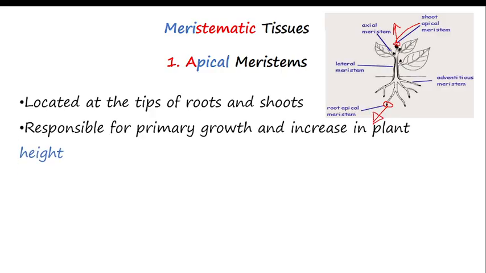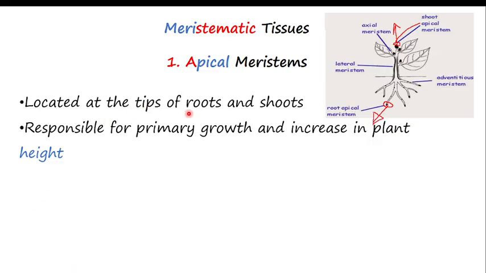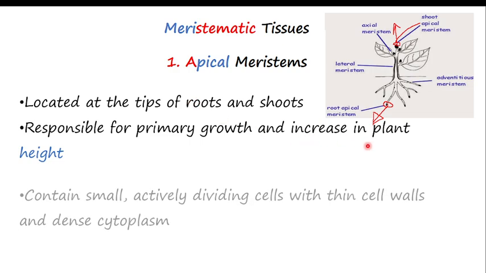Also, this apical meristem is responsible for primary growth and the increase in plant height. I hope you are understanding this fact, because they are located at the tip of the roots and the shoot, which means they are responsible for primary growth. When we say primary growth, we are talking about the increase of the plant in height.